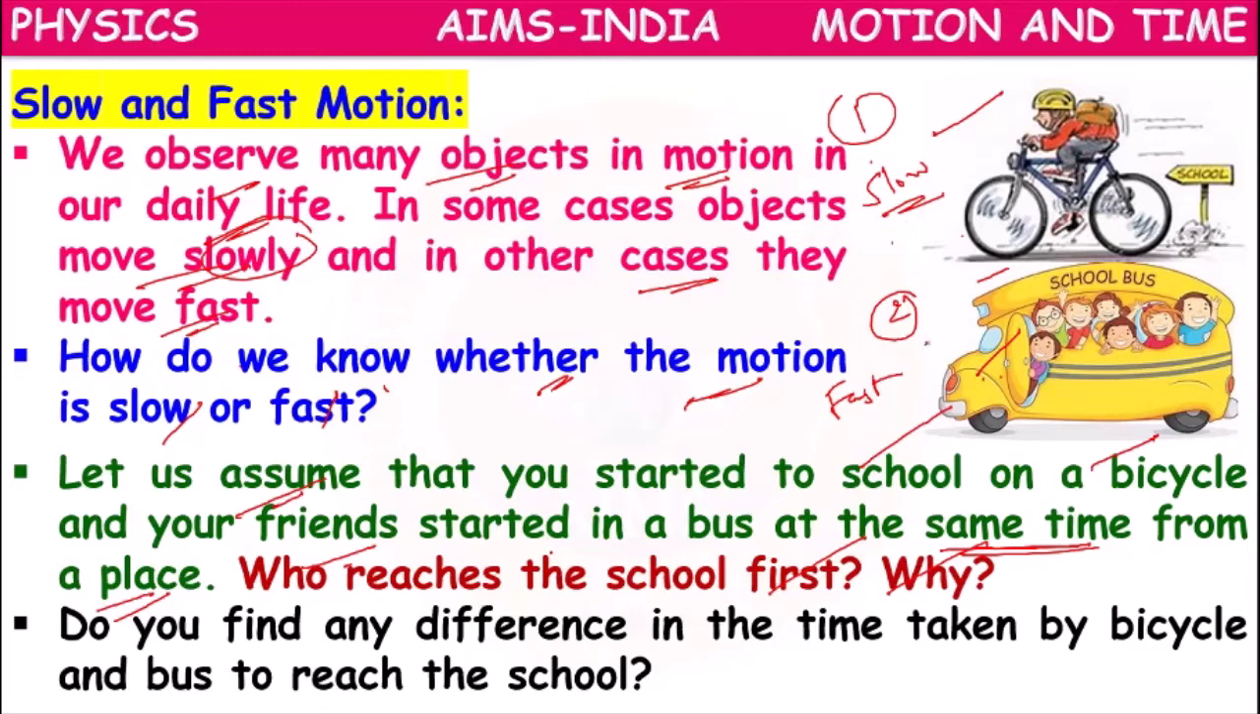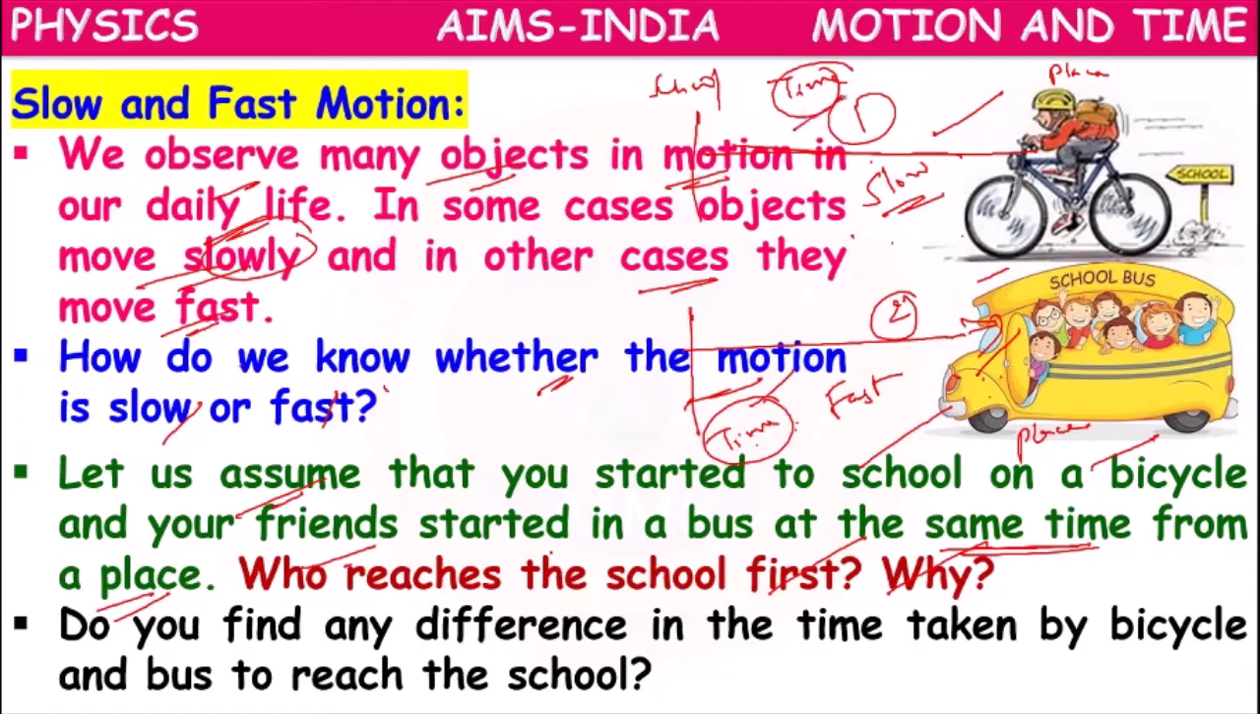So why is that? Because the bus can move fast. Both of them started from the same place, and both are going to the school. So for this person, the distance covered is the same. For these friends also, the distance covered is the same. But how can we tell which one is fast and which one is slow? Because the time taken by the school bus will be less compared to the time taken by the cycle.